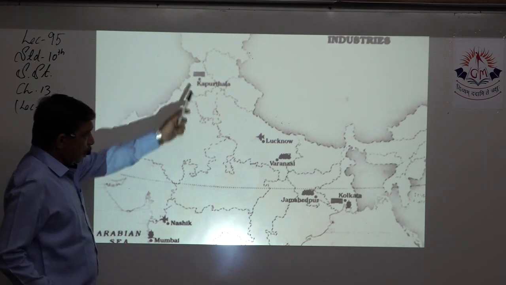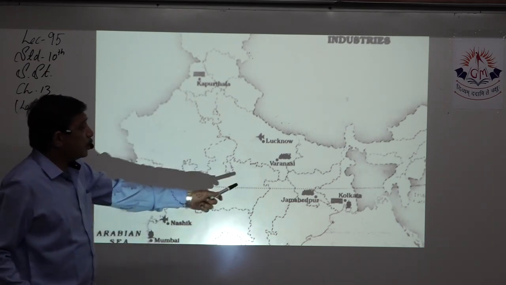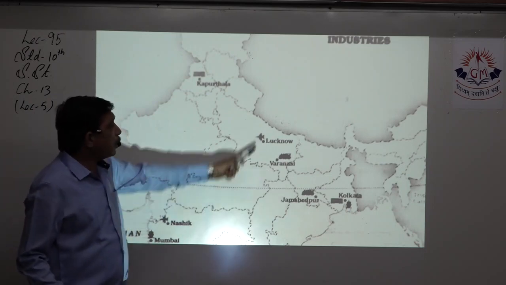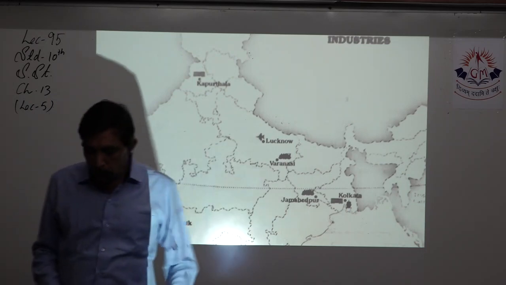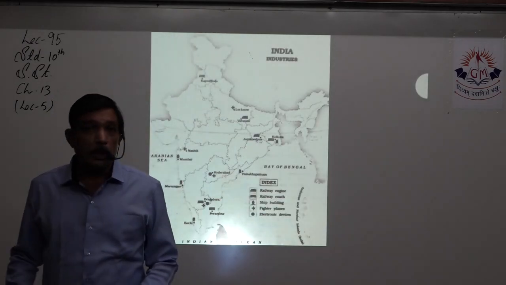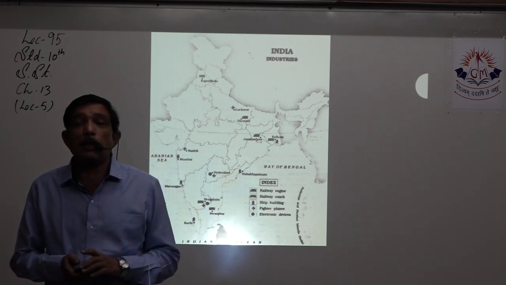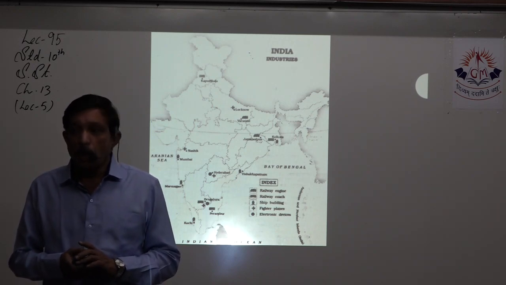Passenger coach, Kapurthala. Then you have Kolkata over there, right? Varanasi, you can see an engine over here, right? Lucknow, you can see a jet plane over there. So parts and all. So with this map work also, we complete this chapter number 13, and you will have to do lots of map work.